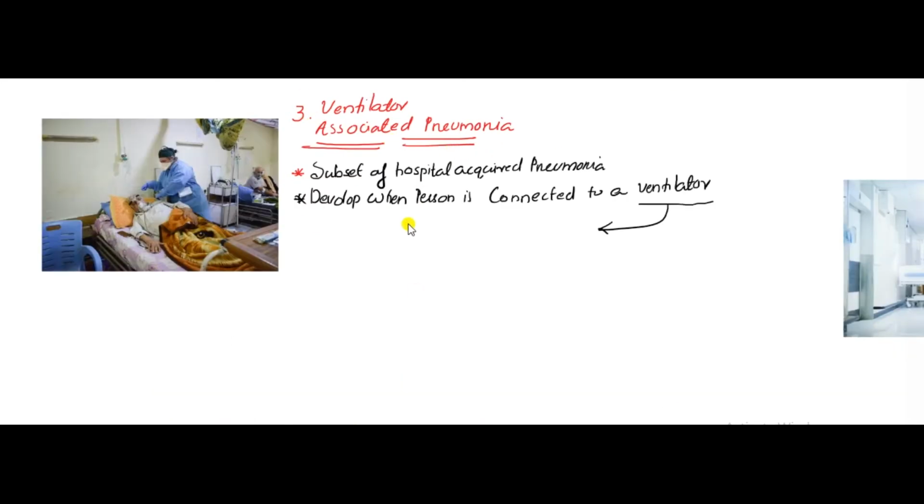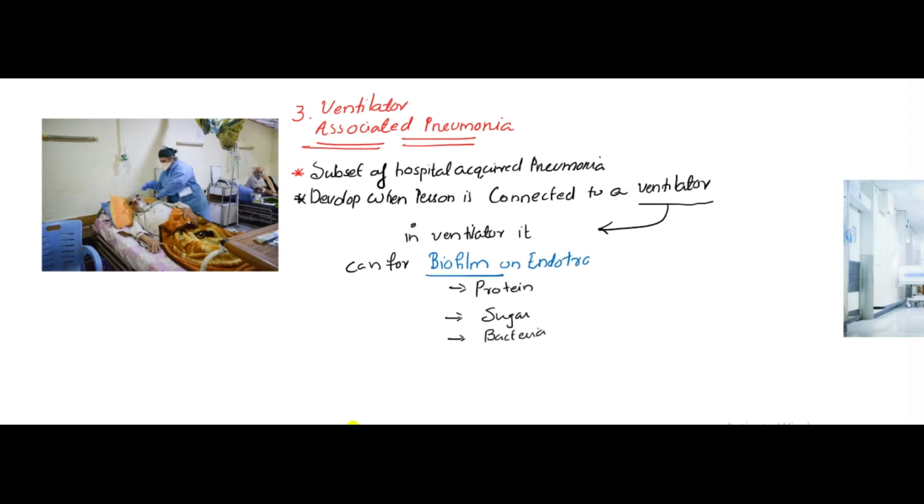Ventilator associated pneumonia is a subset of hospital acquired pneumonia that develops when a person is connected to a ventilator. In a ventilator, a biofilm can form on the endotracheal tube. In the biofilm, we have protein, sugar, and bacteria.